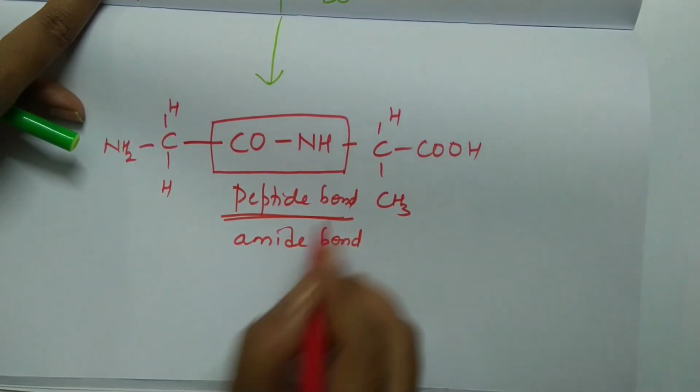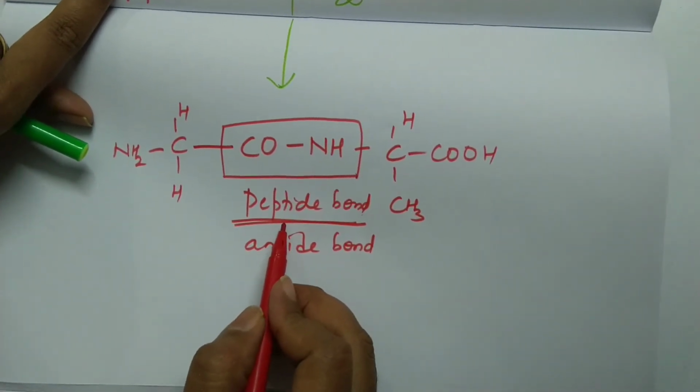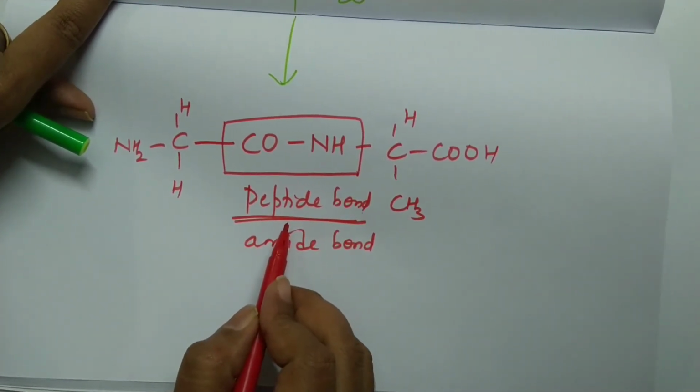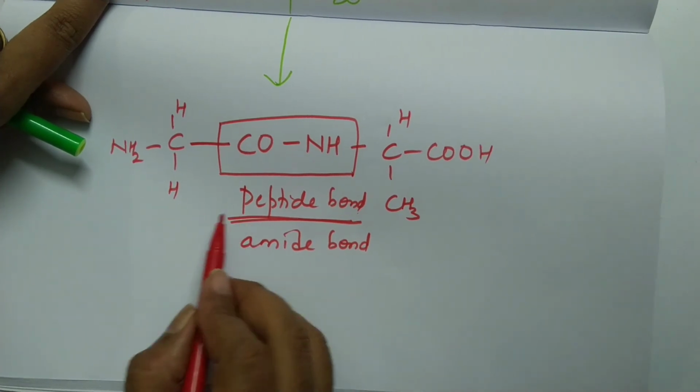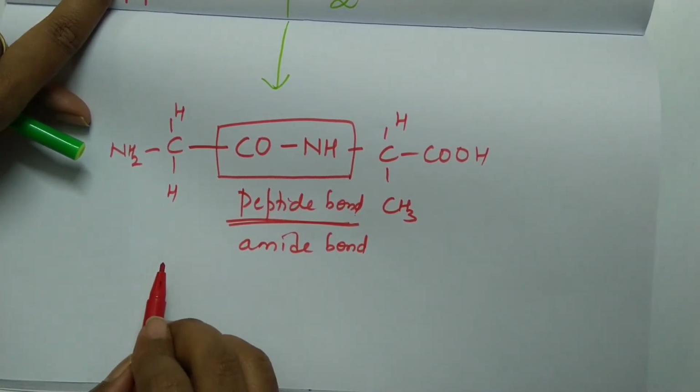In proteins, it is particularly called a peptide bond. So, proteins are made up of a large number of amino acids. It means there are many peptide bonds in a protein.